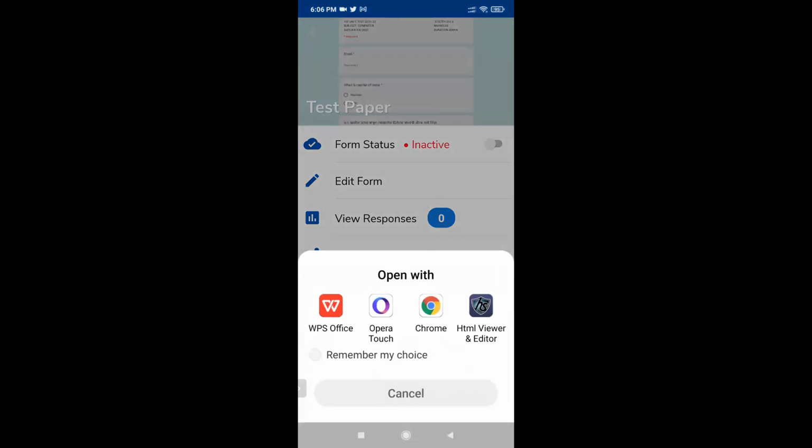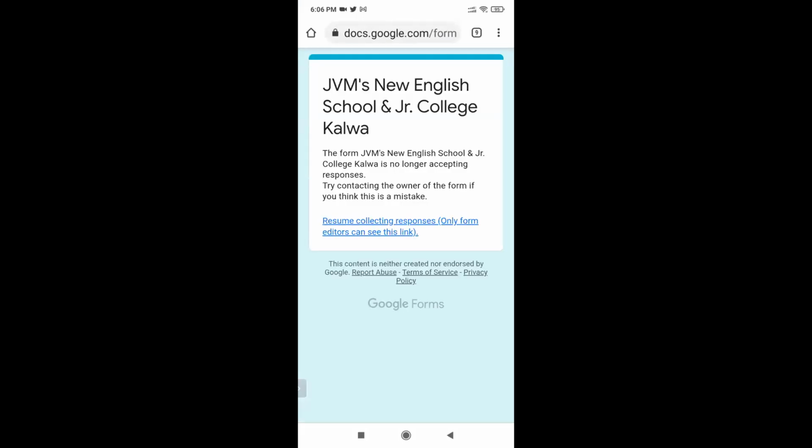Your design you can view with the help of Google Chrome. This is a third-party app, the Forms app, in which Google Forms is also integrated. Here it is showing that the form has stopped collecting responses. So from here also you can do it. A quiz can be prepared on mobile also, but typing is a little bit difficult here. If you are comfortable with typing on the mobile, you can make it from here also.